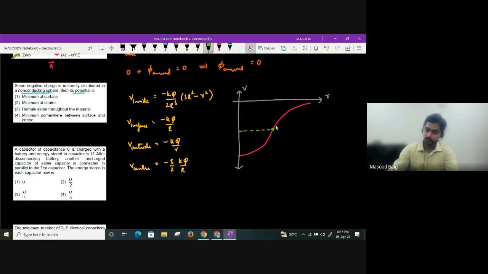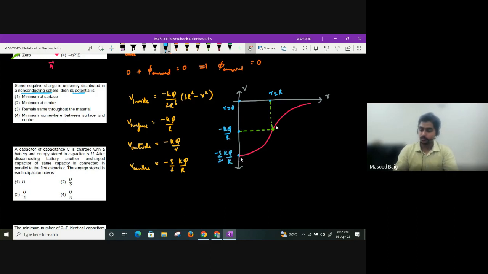Clear, all of you? This will be the plot of the graph if it is a negative charge. If it is a positive charge, it is exactly the reverse, guys. This value is small r equal to capital R, here the value is minus kq divided by R. This is small r equal to 0, here the value is minus 3 by 2 kq by R.